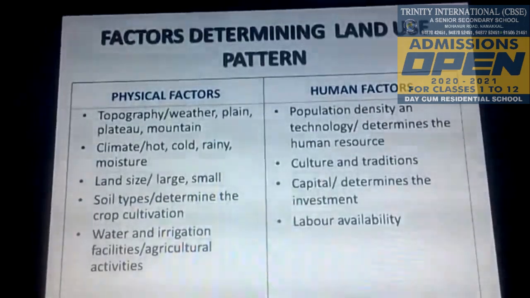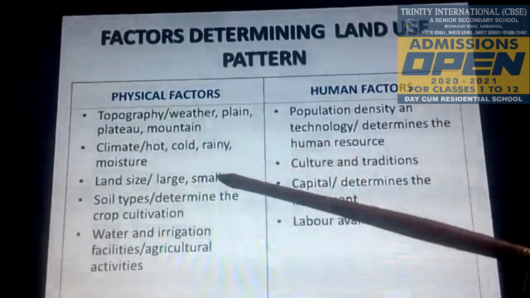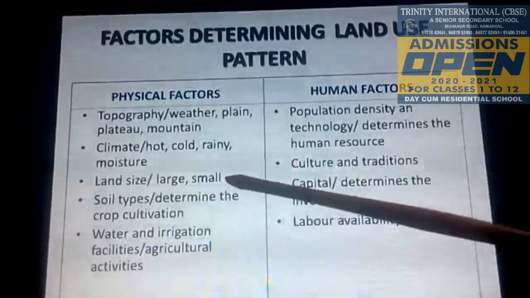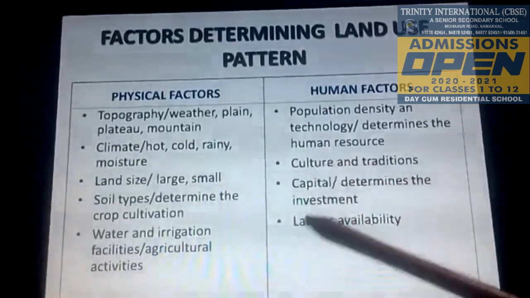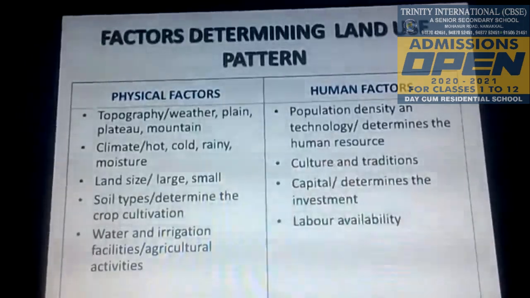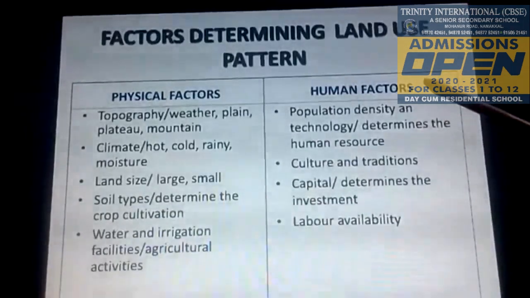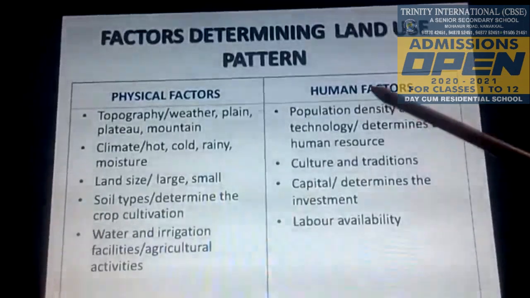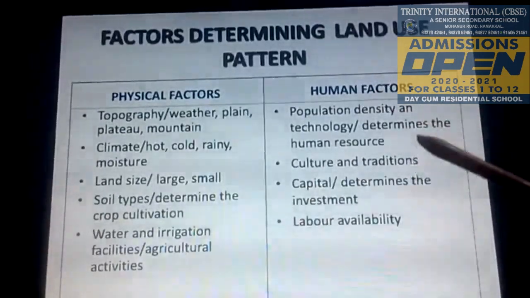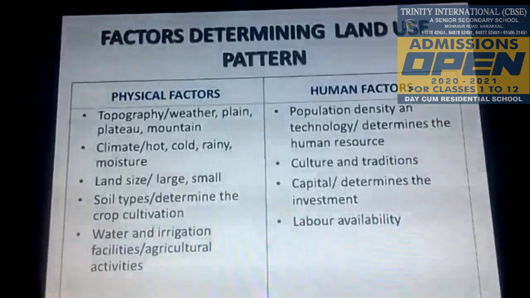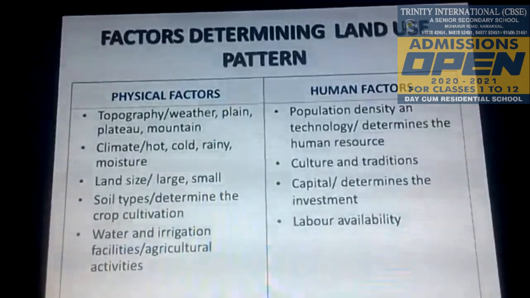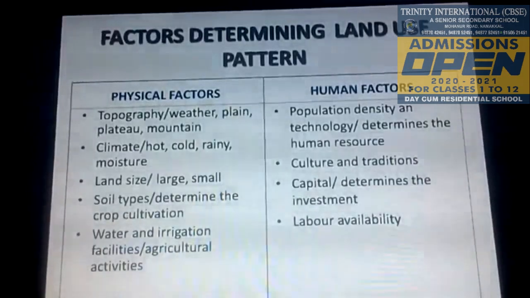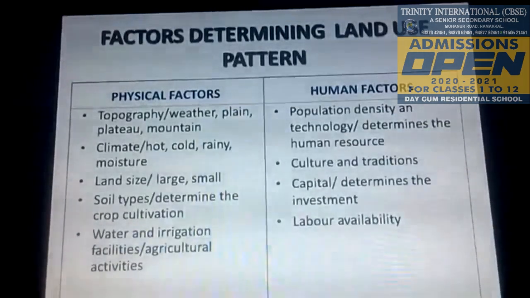Chemical factors, land size and soil type also determine the land use pattern, such as pasture land, grazing land, miscellaneous trees, crops and so on. Next is human factors such as population, technology, capital, skill, culture, traditions. For example, according to the demand and supply of people, the land is utilized for urbanization, industrialization, investment on land, transport and communication, etc.